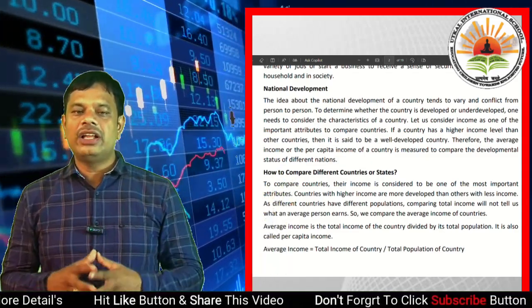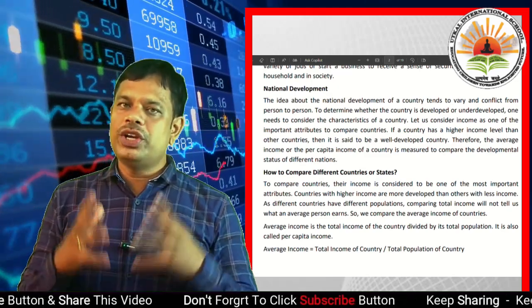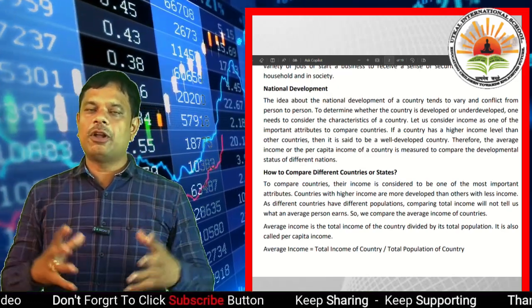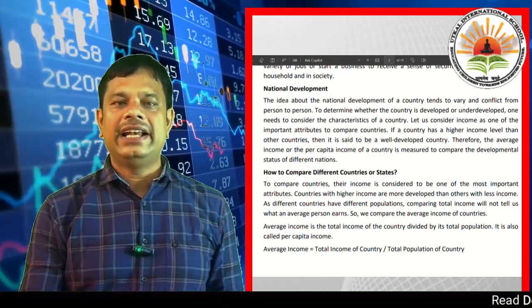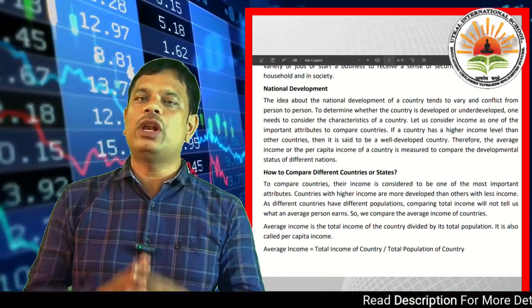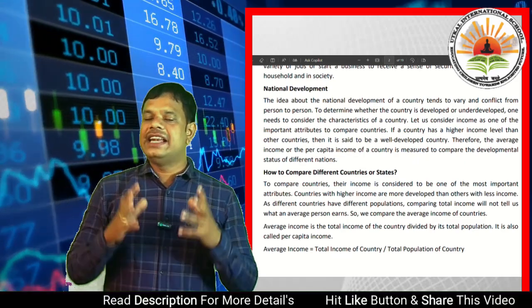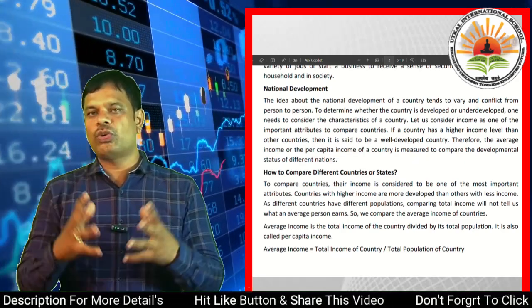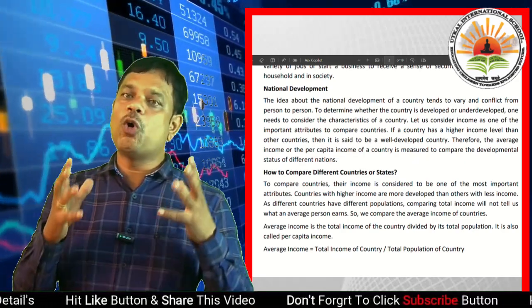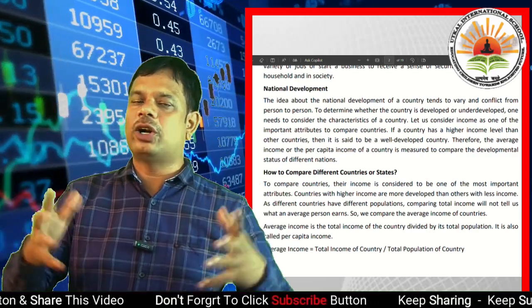Okay, this is the income and other goals, which is the part of development. Then it is a part of individual goal, individual development. We have to go and consider the national development. Dear students, national development is a necessity to sustain a country.